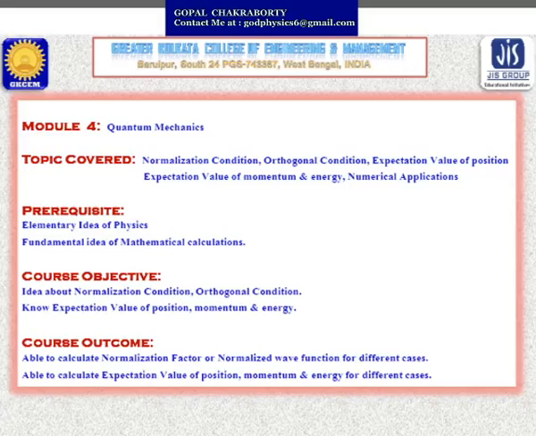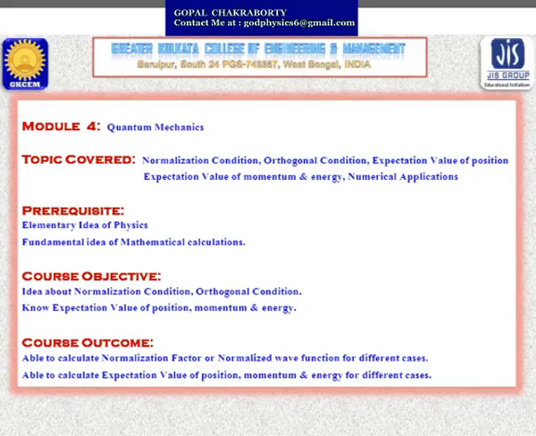The prerequisites for these topics are an elementary idea of physics and a fundamental idea of mathematical calculations. The corresponding course objectives are an idea about normalization condition, orthogonal condition, and expectation values of position, momentum and energy.